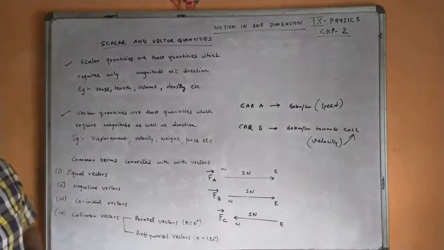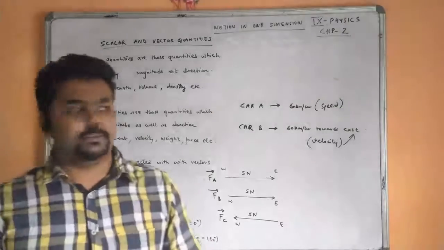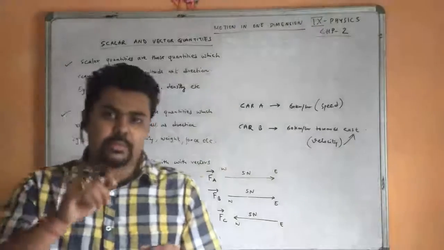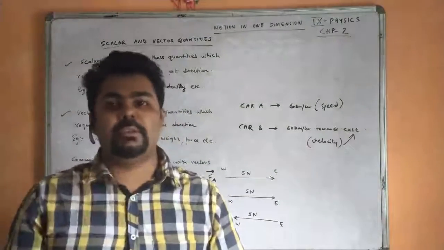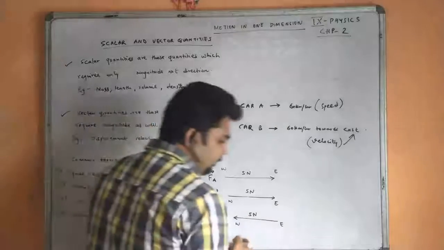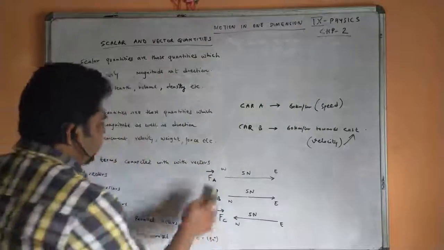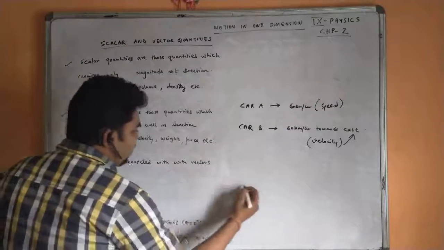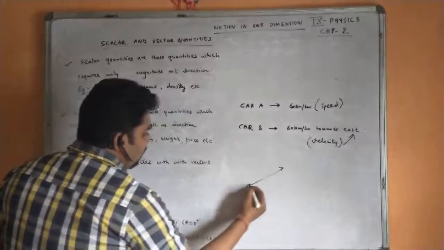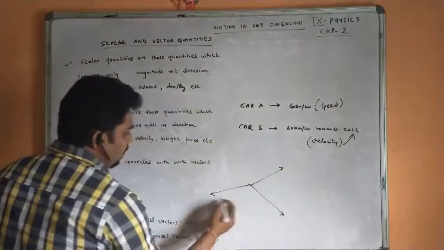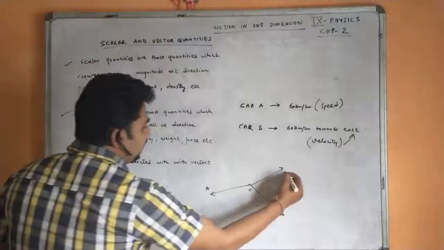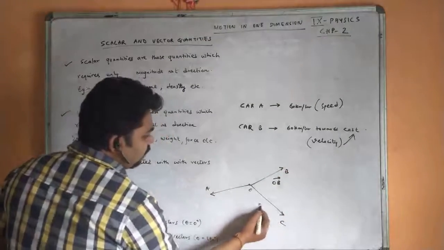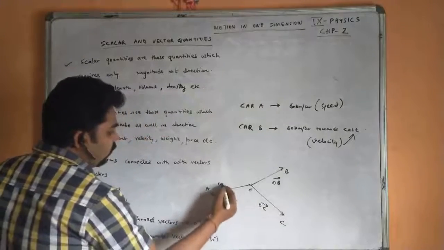Now, co-initial vectors. Co-initial vectors are those vectors which have the same initial point, that means their point of origin is the same. If we consider this O as the starting point, this is A, this is B, this is C, then OB is one vector, OC is another vector, and OA is another vector.